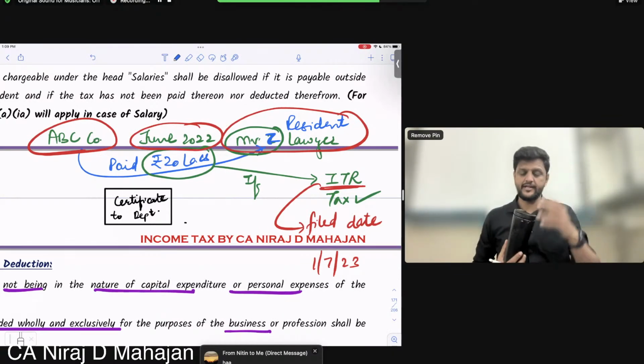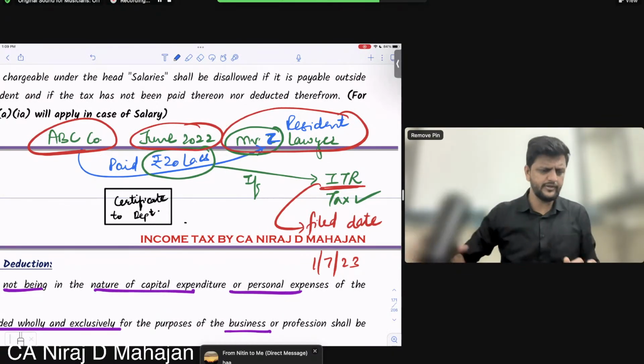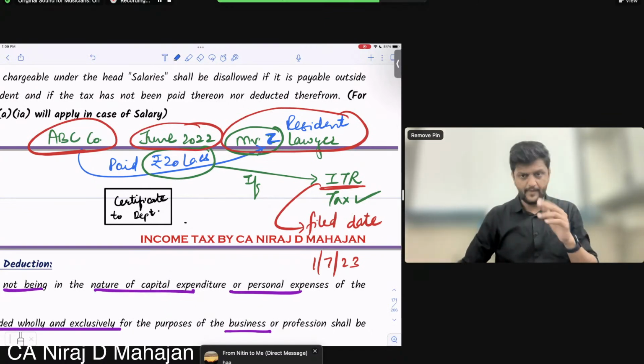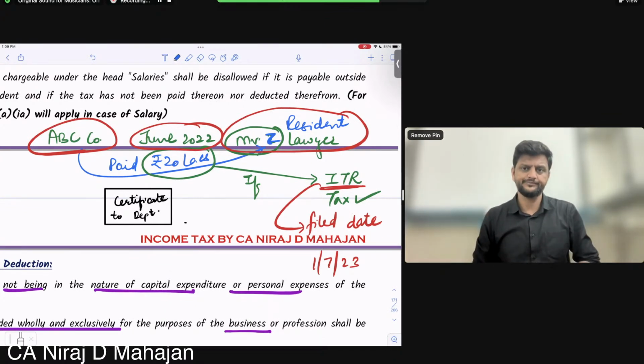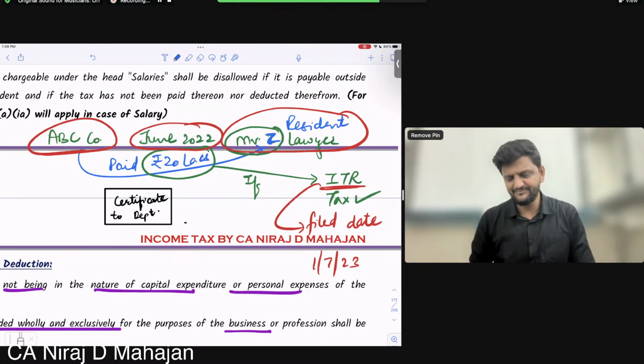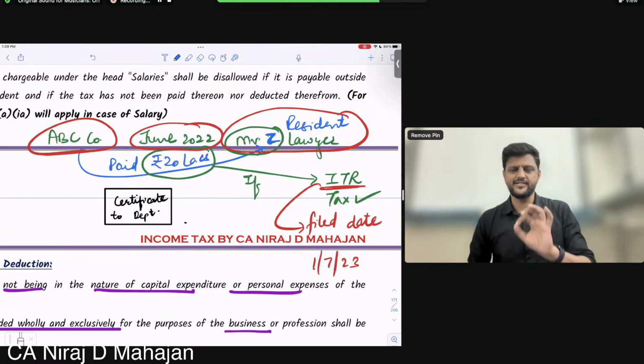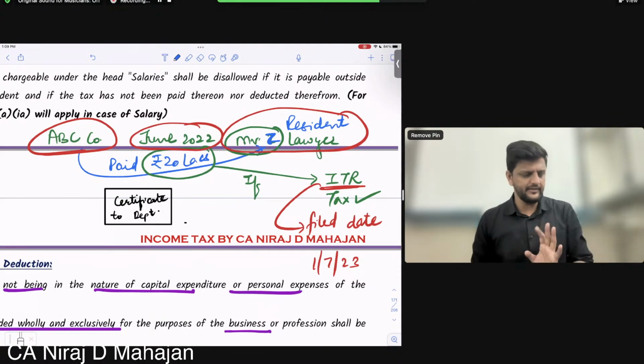Now we go back to the first example again. If the transaction is June 22, but the TDS deducted and paid date is July 23, what happens? Disallowed or not disallowed?